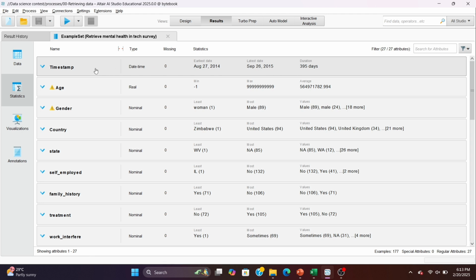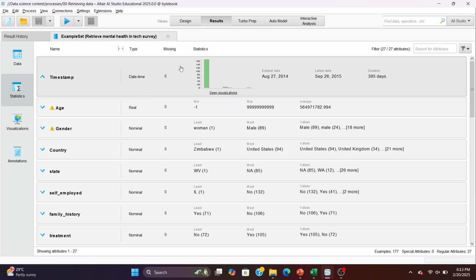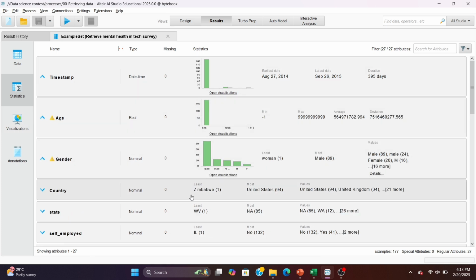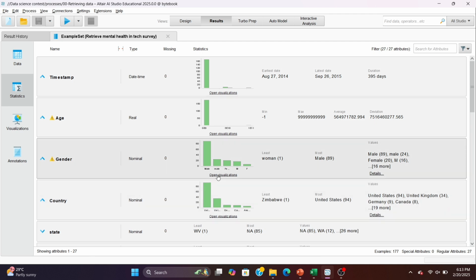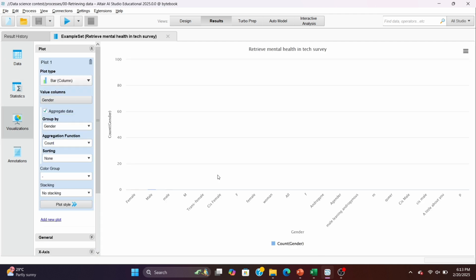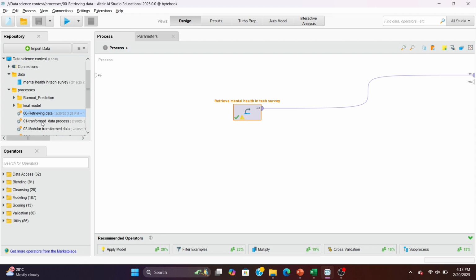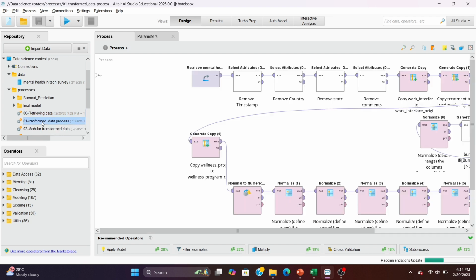We can visualize the data here as well, but the visualizations don't show burnout predictions here itself because our data is not ready to show the predictions for the required problem statement. Here we can see a bar graph, but it contains duplicate values with the same meaning. For example, female and F represent the same thing, but they are shown as different categories. So I saved this process for comparison. Now, let me show the process I used to make it suitable for predictions.